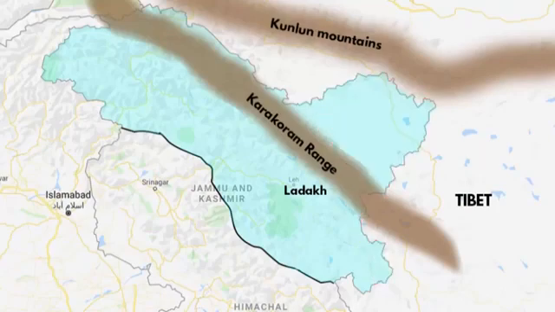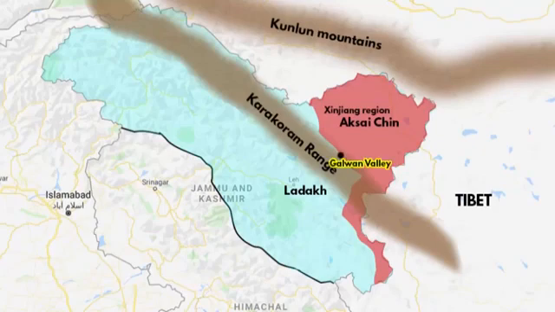The actual place where the military standoff took place is near the Galwan Valley. It lies in the Karakoram range. In fact, the name of the valley came from the Galwan River, which flows from the Aksai Chin region and passes in between the Karakoram range and then enters Ladakh. Once it enters the Indian part of Ladakh, the Galwan River joins the Shyok River. The Shyok River itself originates in the Karakoram range and further becomes a tributary of the Indus River near the Keris Valley in the Gilgit-Baltistan region.